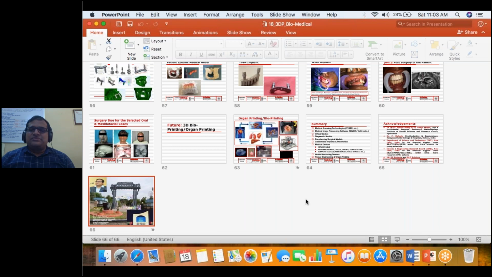And what materials do you use for these implants, sir? Specifically for the internal bones? In our case we have used only titanium 6-4, whatever the implantation we have done, and these are oral maxillofacial cases, either lower jaw or upper jaw.